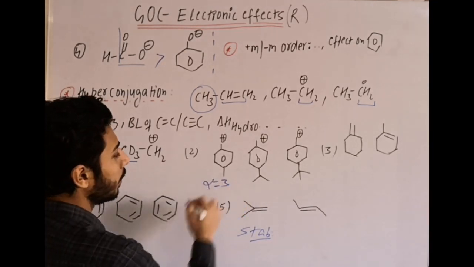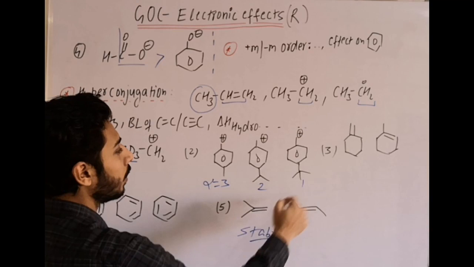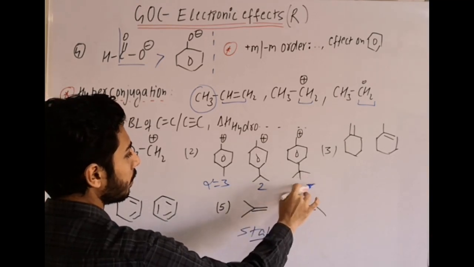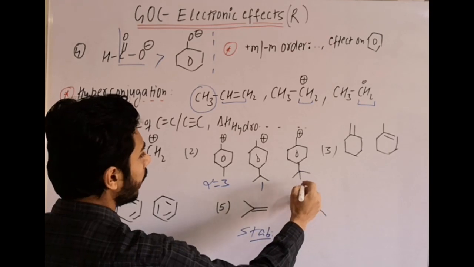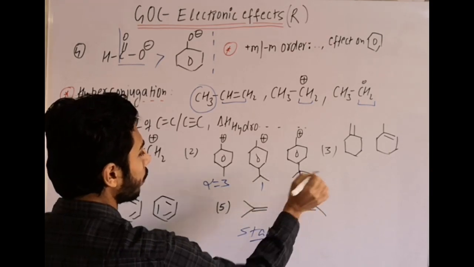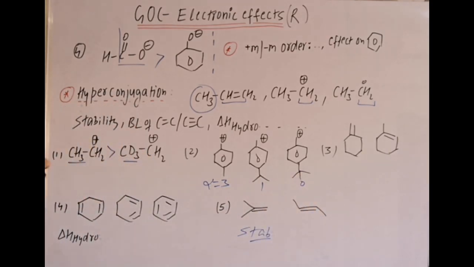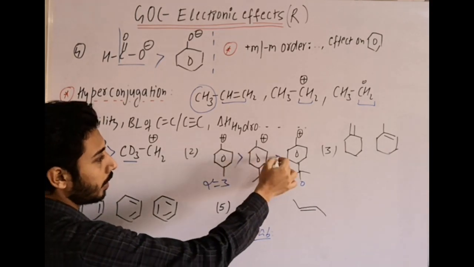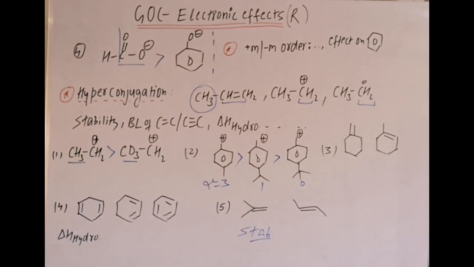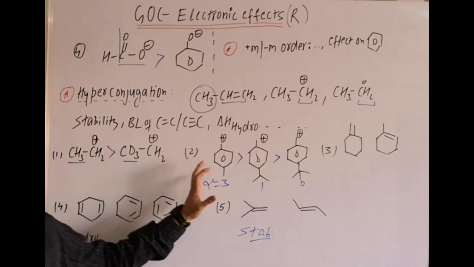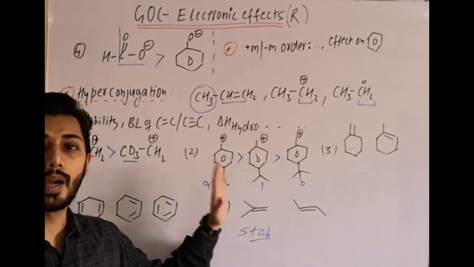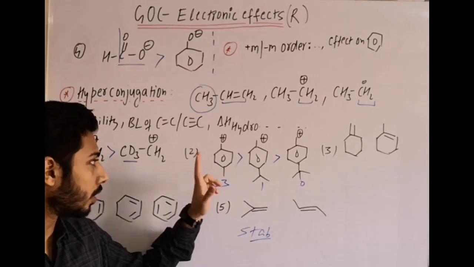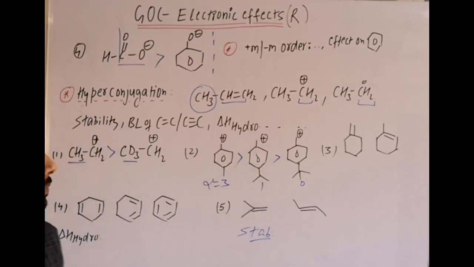Because there are 3 alpha hydrogens, there are 2, there is only 1 alpha hydrogen, and there is no alpha hydrogen. So by hyperconjugation, the order is this one. It's not that we consider only hyperconjugation, inductive is also there, but the dominating factor here is hyperconjugation, and the correct order is 1, 2, 3.